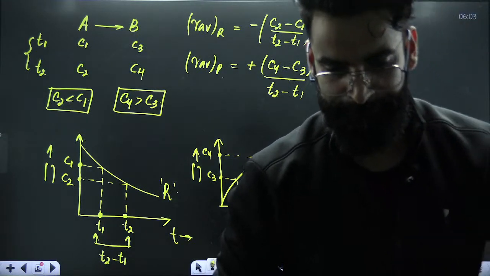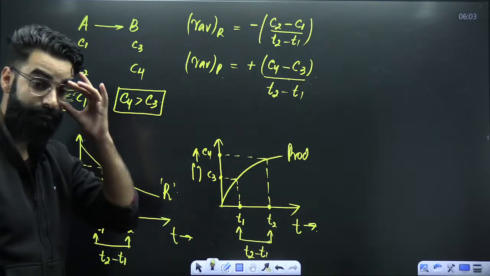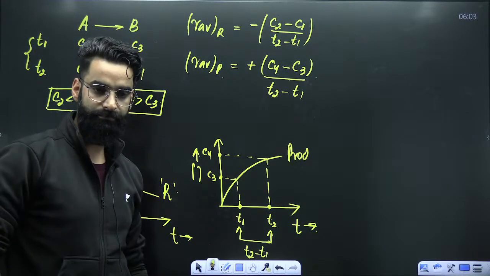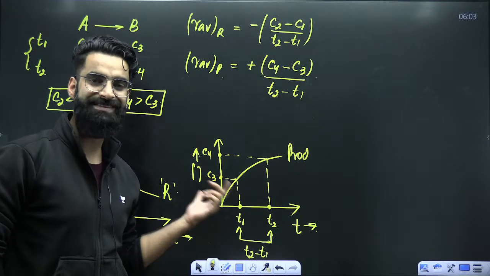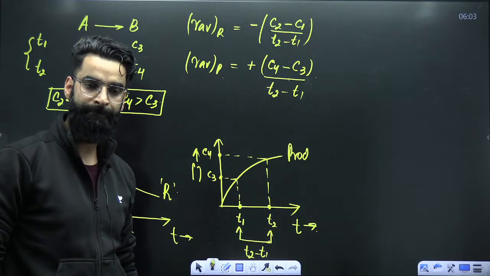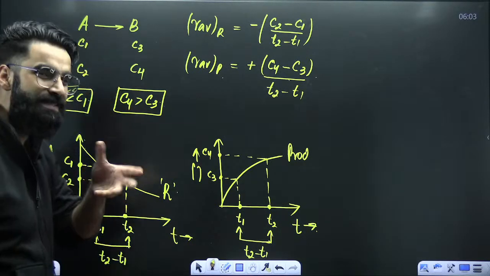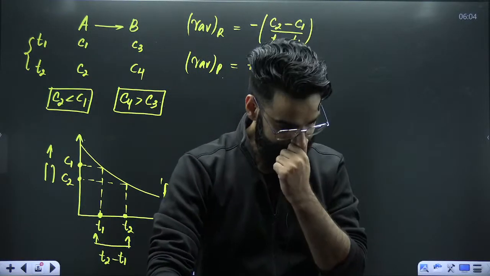Perfect, people. Is every single thing clear till here? So I hope you got the concept of average rate of reaction. So finally, I would want you guys to remember one thing.